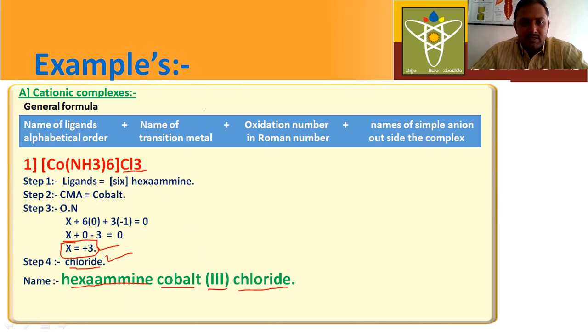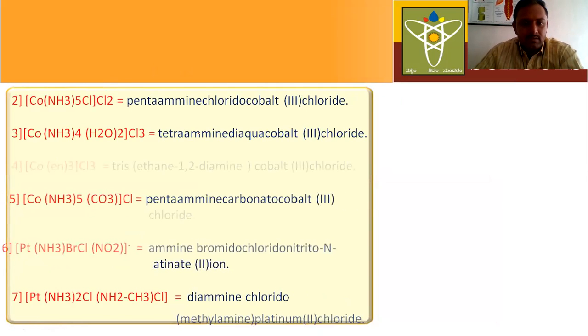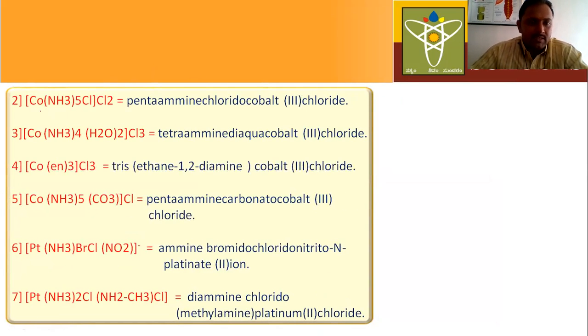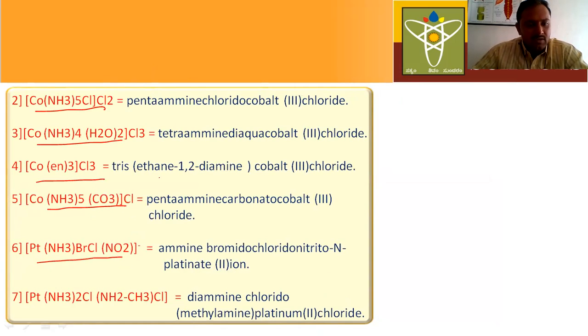You have to just remember the general rules and you have to practice this formula also. If you know the formula, you can easily write IUPAC names for cationic complexes. Here there are some examples given. You have to write IUPAC names for these compounds. Please try to write IUPAC names for these given coordination compounds. Don't worry, same formula and same procedure. Just follow the general rules and general formula.